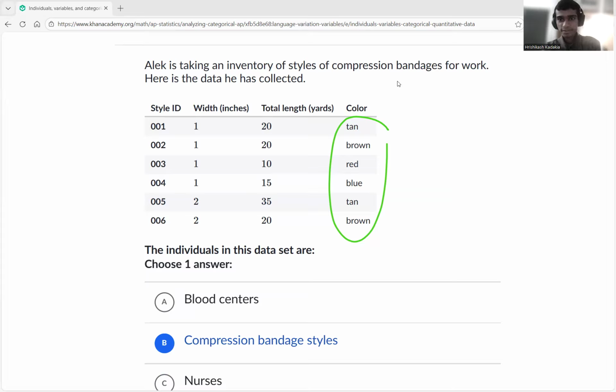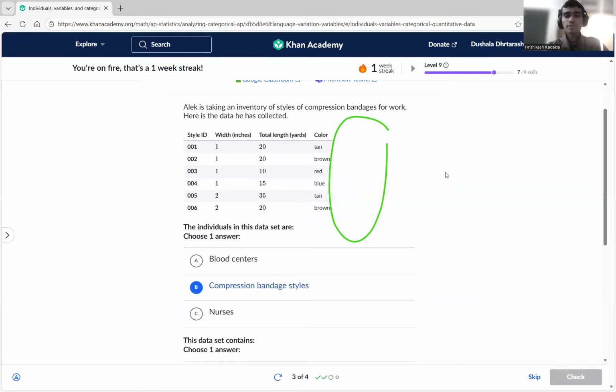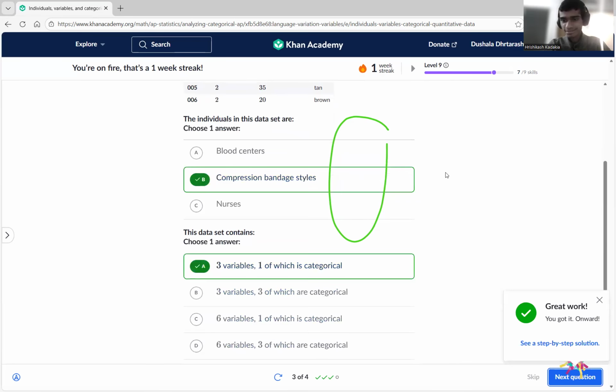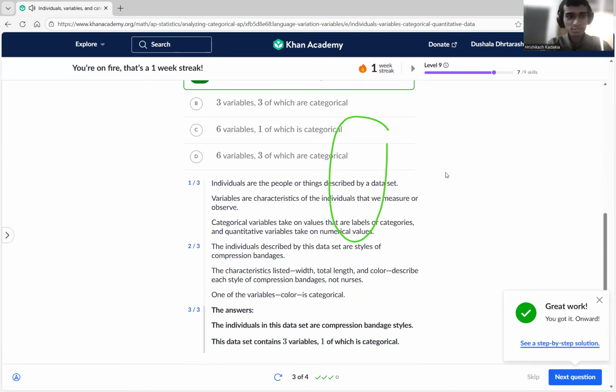So therefore, what you can say here is it is basically personal, just describing that same thing. Just a unique way of describing a specific style. So yeah, therefore we can consider we have three variables, of which just one of them is categorical. So guys, I think I just messed up with that. Let's read through this, so that way we can see.